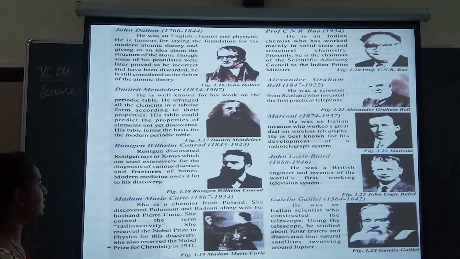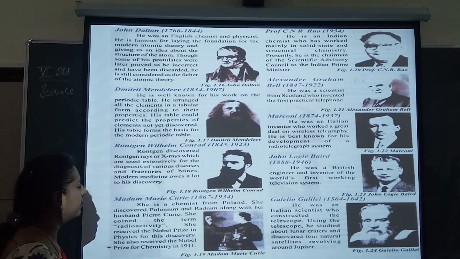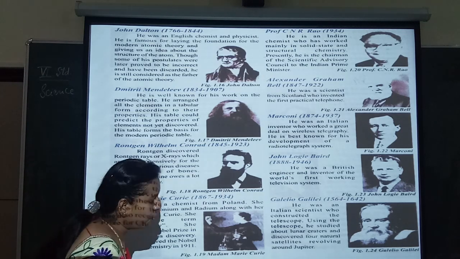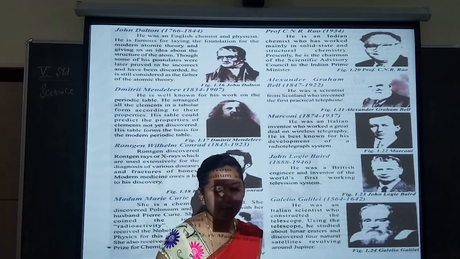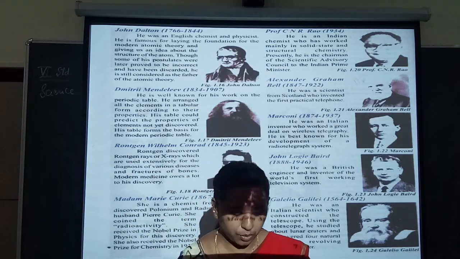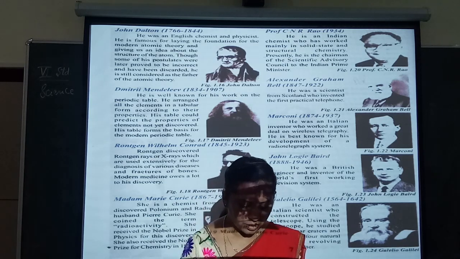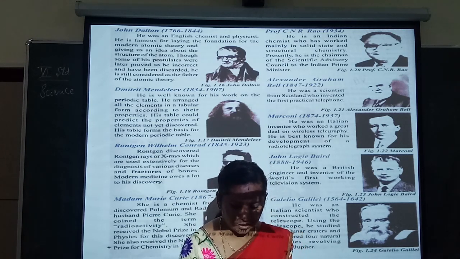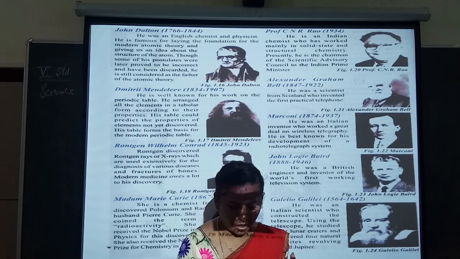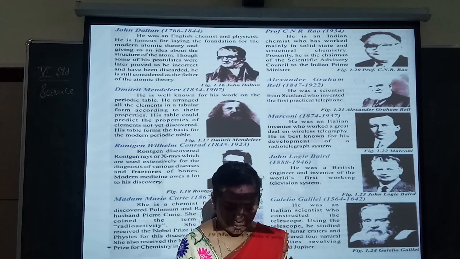So she discovered polonium and radium. What do you mean by polonium? Polonium's effects are those of acute radiation poisoning. This occurs within 1 day of exposure to a large dose of radiation.